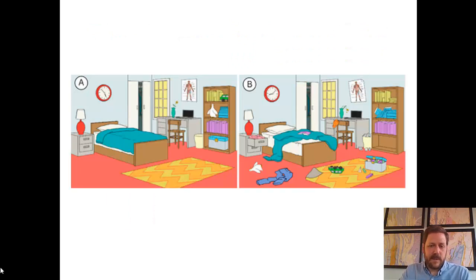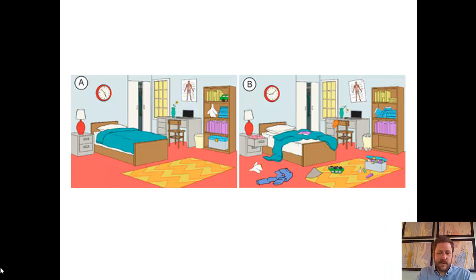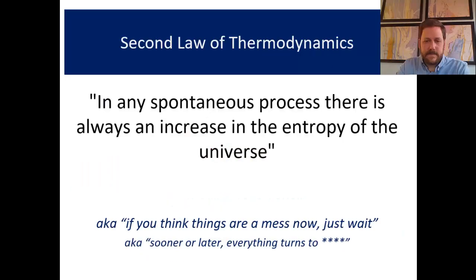Another example that's commonly used is a clean room versus a messy room. Of course, a clean room is a highly ordered state. There's only one arrangement that corresponds to a clean room where everything's in its place. There are many different arrangements for a messy room, and so it makes sense that statistically the messy room arrangement is just more likely. The second law of thermodynamics applies here.